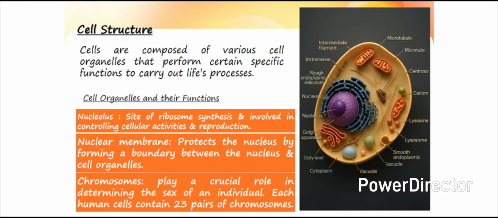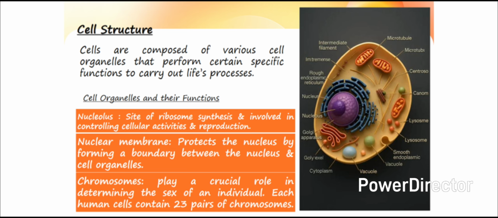Cell structure. Cells are composed of various cell organelles that perform certain specific functions to carry out life processes. The different cell organelles along with some principal functions are as follows. The nucleolus is the site of ribosome synthesis.